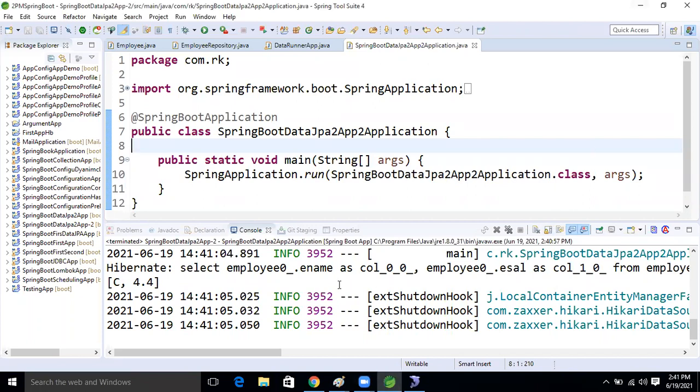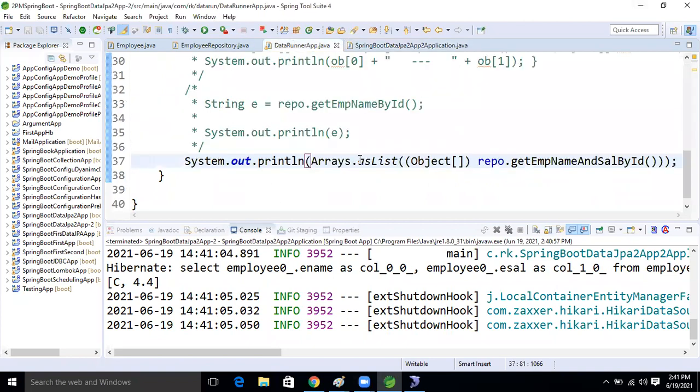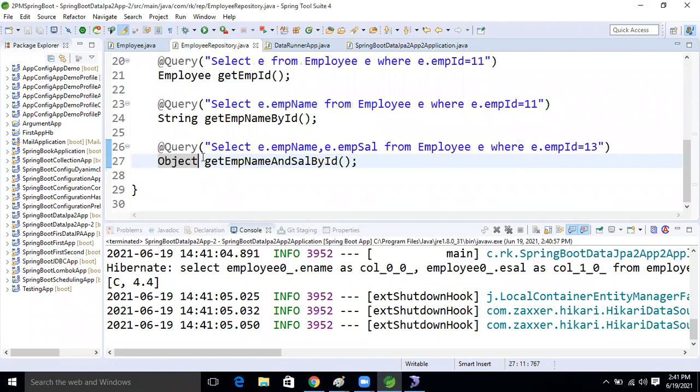Ravi, I think you have to convert to employee object. Actually, the problem is, here we don't need to take the array object. Here, what is the need to take the array object now?